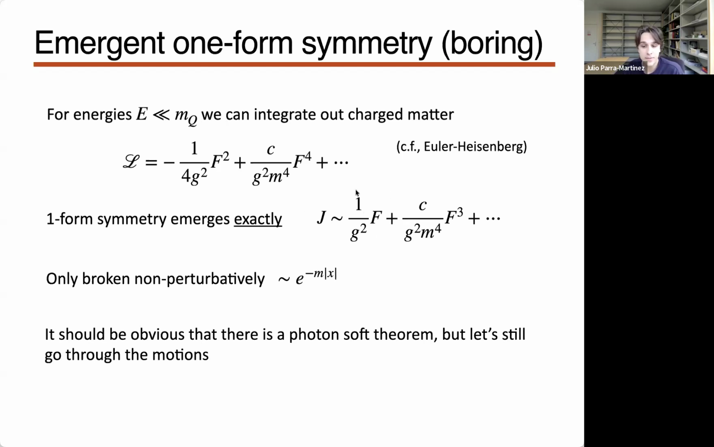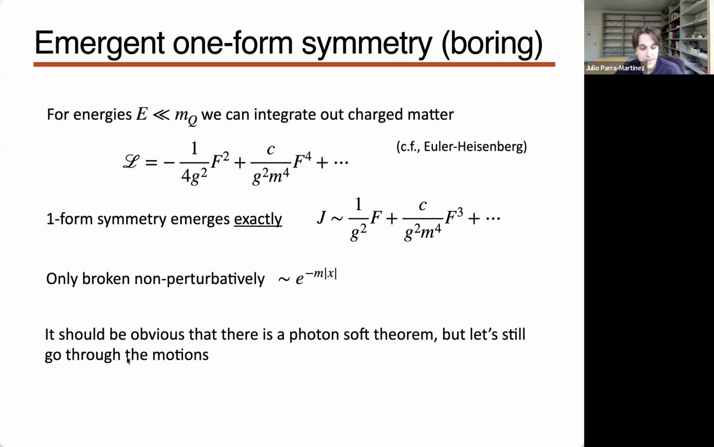The current will be what we said, plus some nonlinear corrections that depend on this Wilson coefficient. And it's only broken non-perturbatively, so basically only by creation of charged particles, which are non-perturbative in 1 over the mass. So this is not in the effective theory.